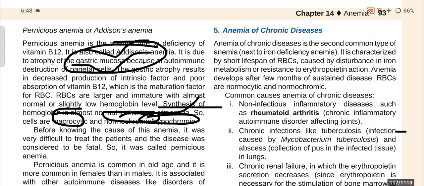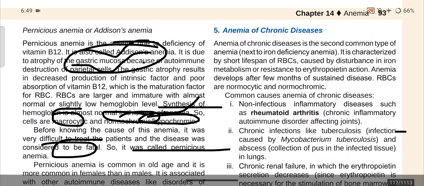Now, before knowing the cause of this anemia, it was very difficult to treat the patients and the disease was considered to be fatal, so it was called pernicious anemia.